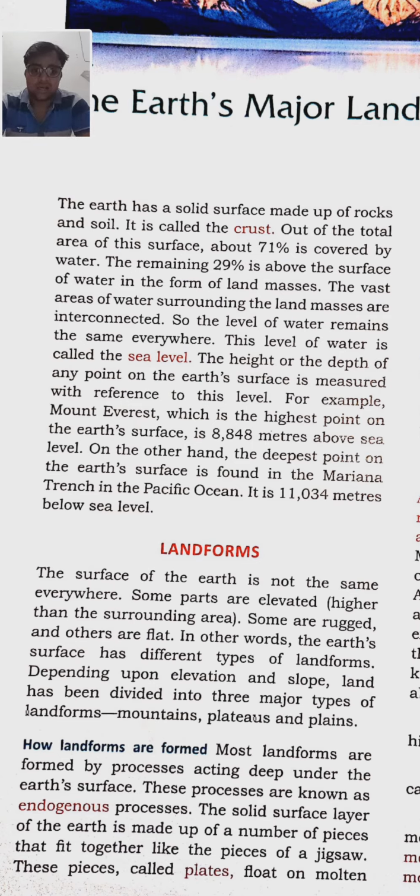There are 3 major landforms: mountains, plateaus, and plains. The surface of the earth is not the same everywhere. Some parts are elevated, a little bit higher.